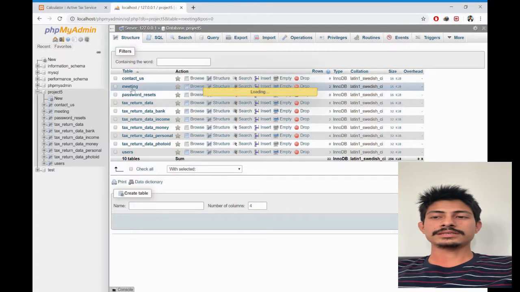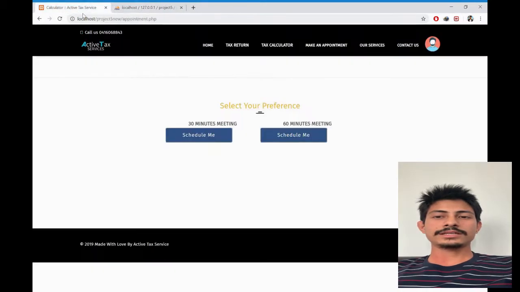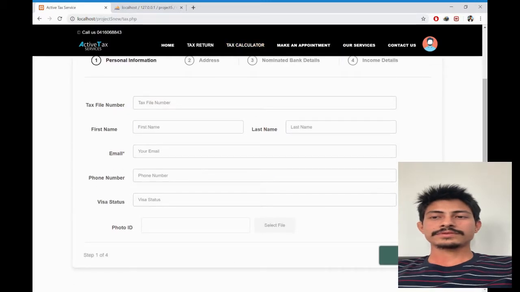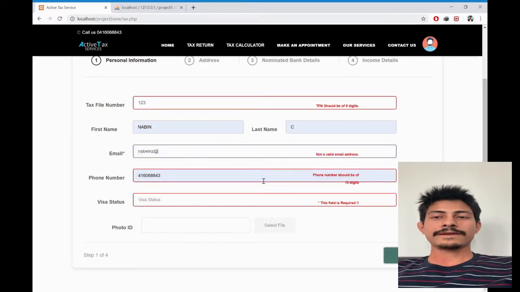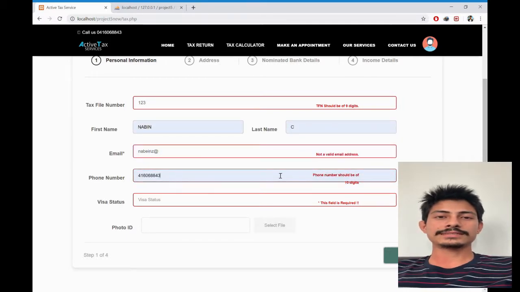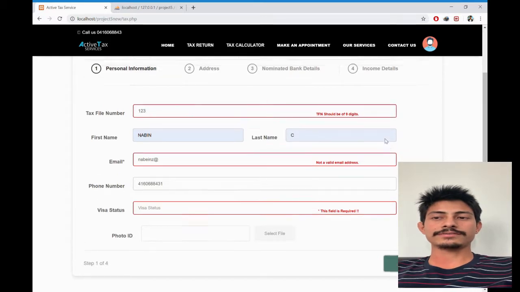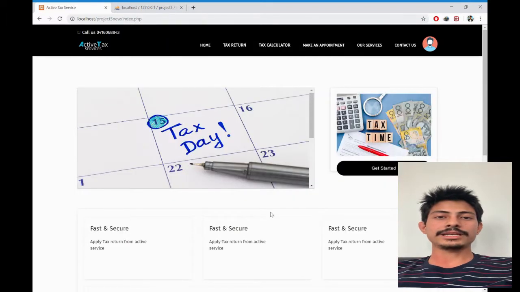Along with this, to make the system secure and allow the user to enter accurate data, I have added form validation to the fields which take the user input. For example, in the field where the user should enter the phone number, it only allows the user to enter a 10-digit phone number. And in the tax file number field, the user must enter a 9-digit tax file number. Also in other input fields, I have added form validation. So this makes the website safe from malicious bot attacks.